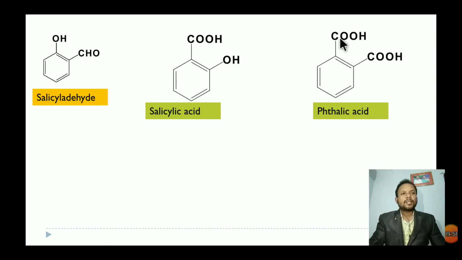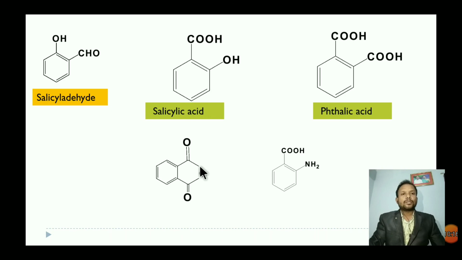See the structure, this is 1,2-benzenedicarboxylic acid. Benzene is attached to two COOH groups, two carboxylic acid groups, at the 1 and 2 positions. So the name of this compound is phthalic acid.